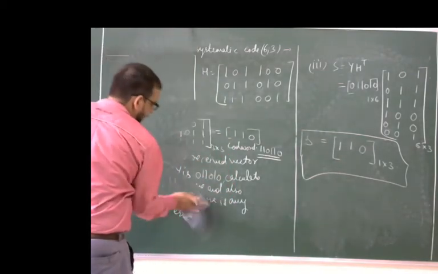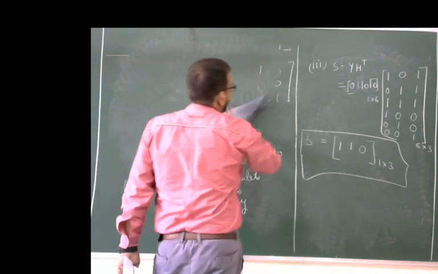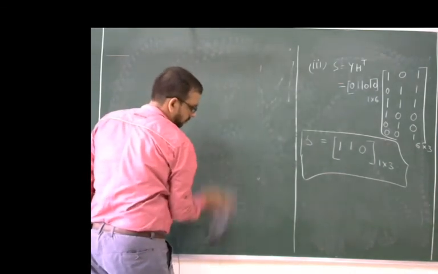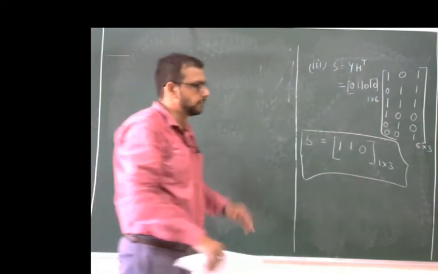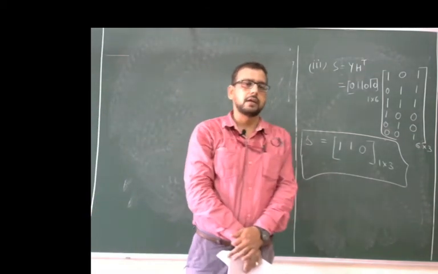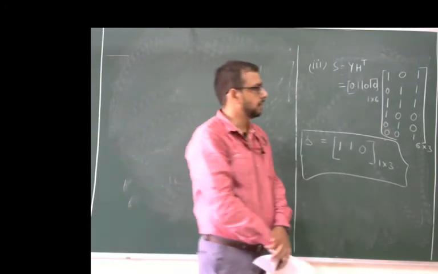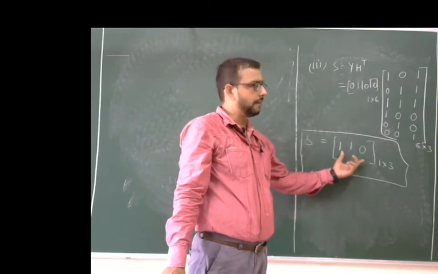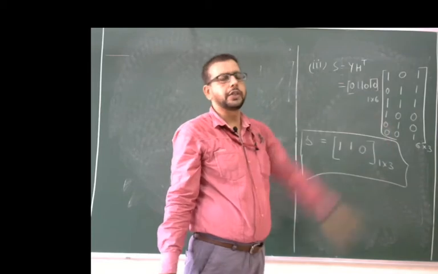First of all, as already discussed in the topic, if all the bits of S are 0, then we can say that there is no error. But here we get a non-zero value, which means there is an error in the received vector. Now we have to check whether these 3 bits can be compared with all the rows of the H transpose matrix.